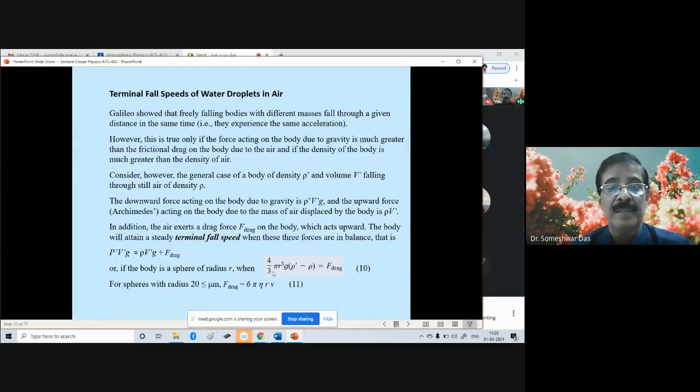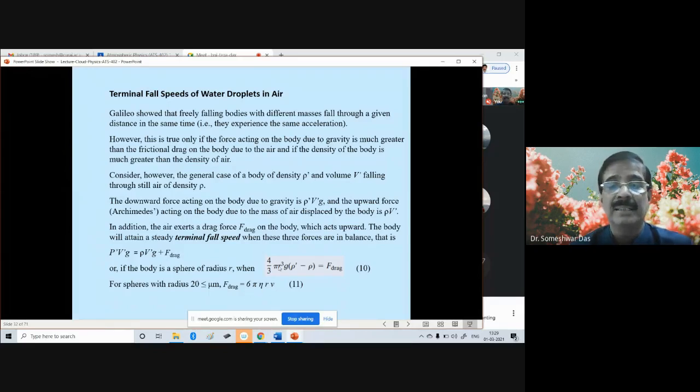So for spheres with radius less than 20 microns, the F drag is approximated as 6 pi eta r v.